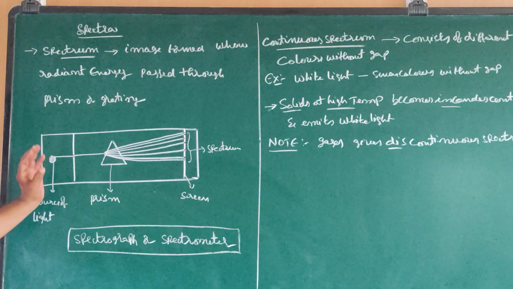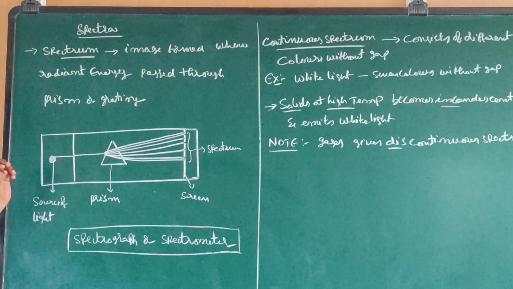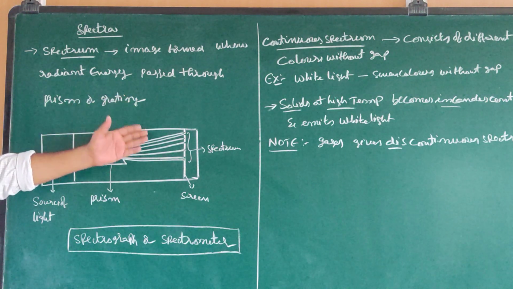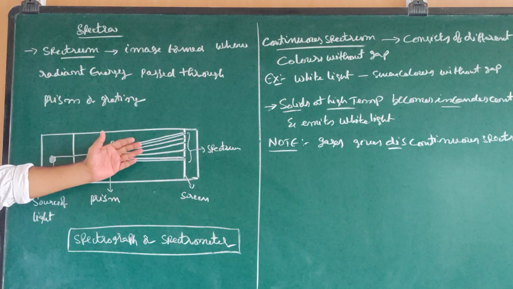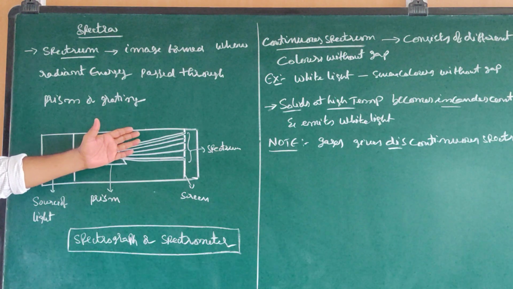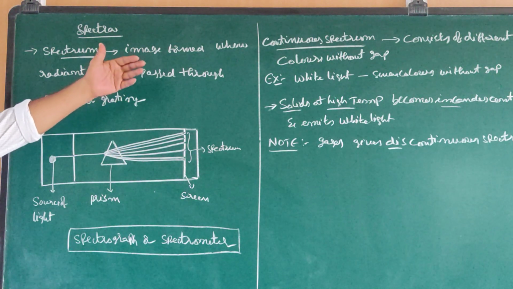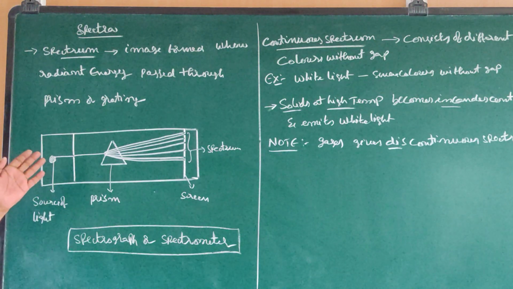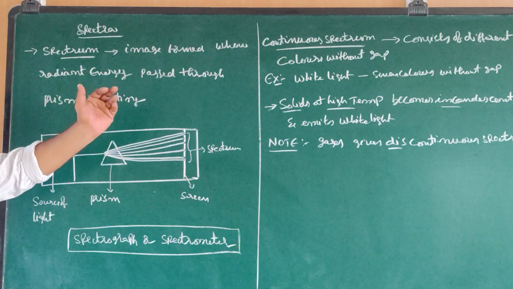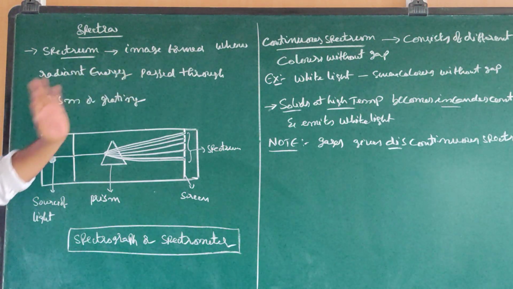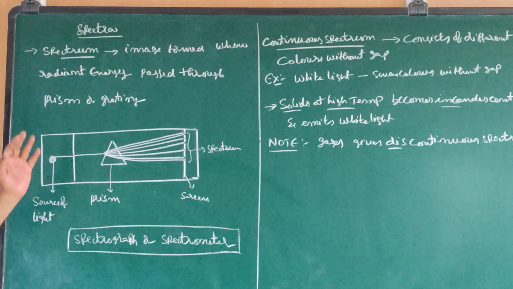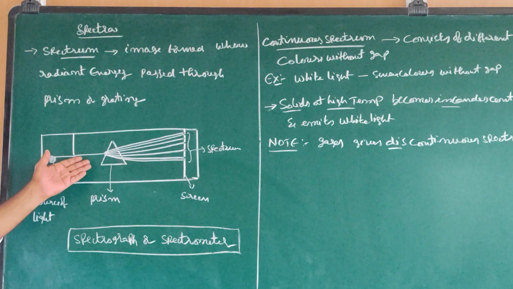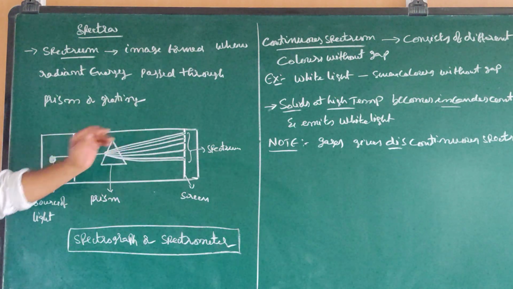If you observe, white light gives a continuous spectrum of 7 different colors, which we already know. What is the meaning of continuous spectrum? Continuous spectrum means it consists of different colors without gap, different radiations without gap. White light is the best example. Suppose if you pass white light through a prism, it can give different colors.